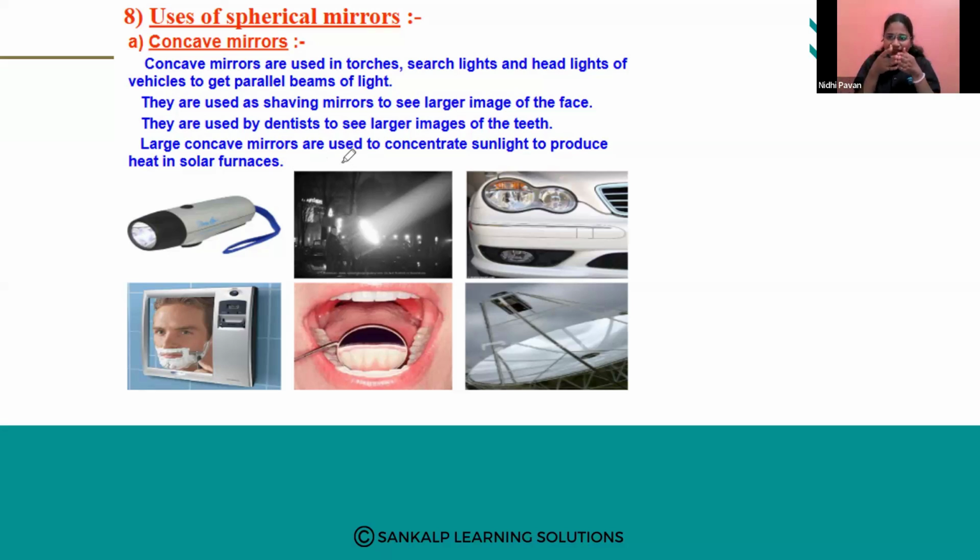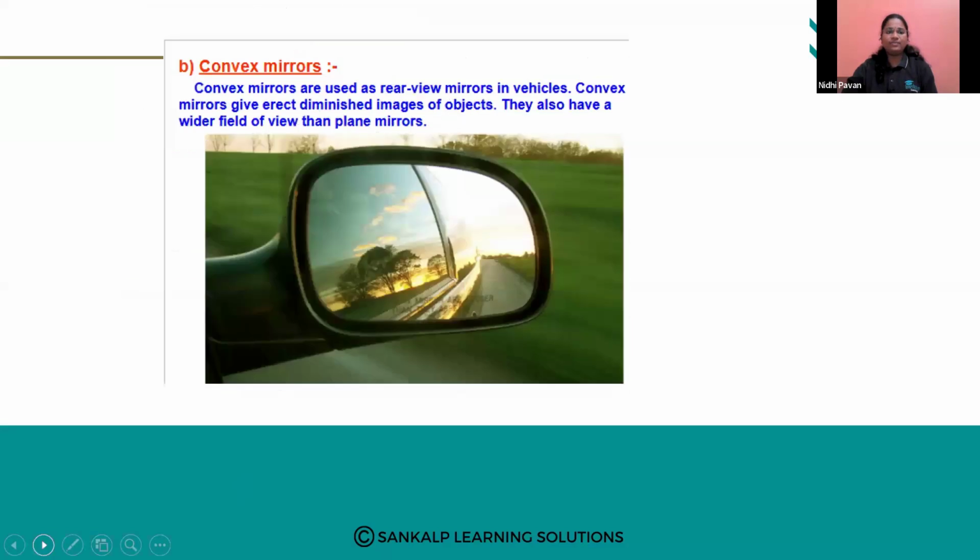They make the reflected rays meet at a point. When the reflected rays of sunlight meet at a point, the heat at that place increases. That is why they are used in solar furnaces to produce heat. This is about the uses of concave mirrors.